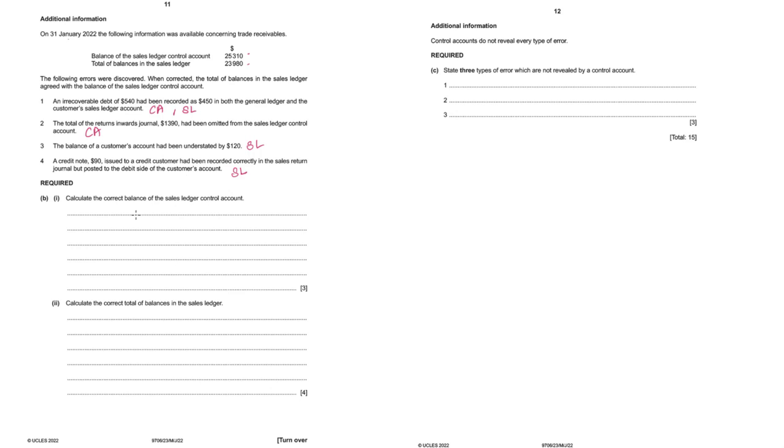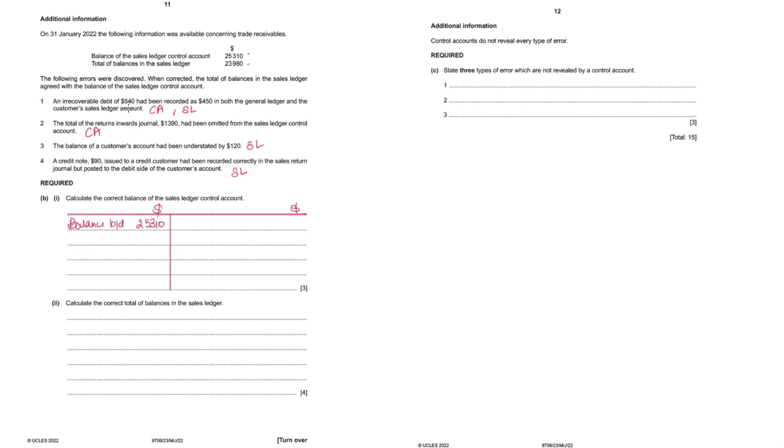Calculate the correct balance of sales ledger control account. You could either do it in form of a T account or you could do it in a form of a statement, because they've not told you to prepare the sales ledger control account, just correct balances to be calculated, but we'll do it in a form of T account. Balance brought down 25,310.